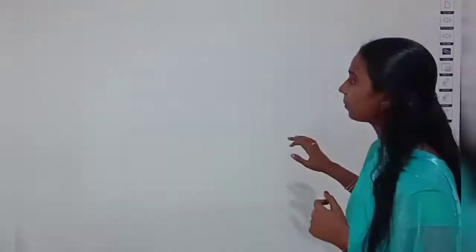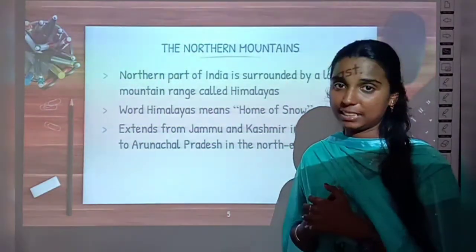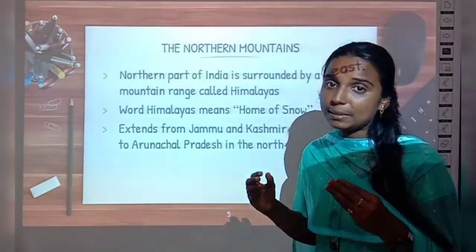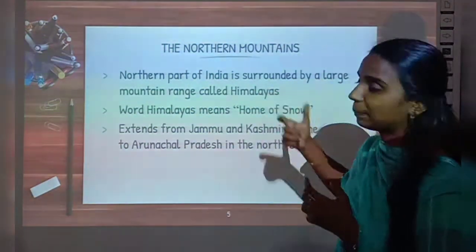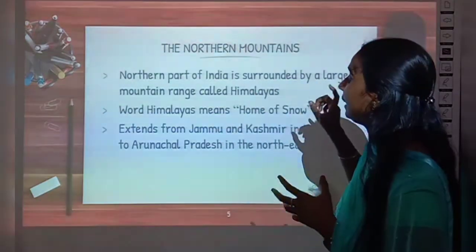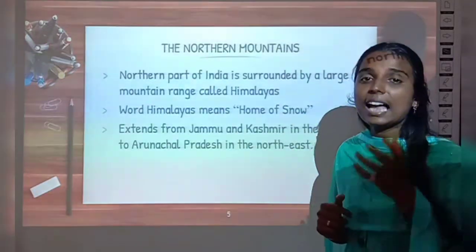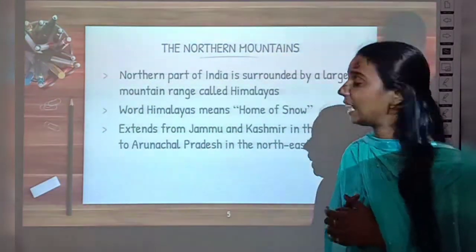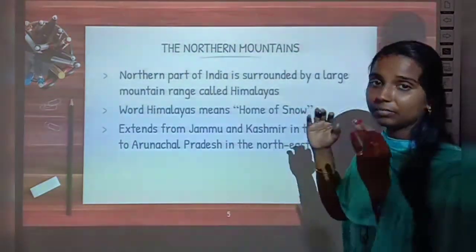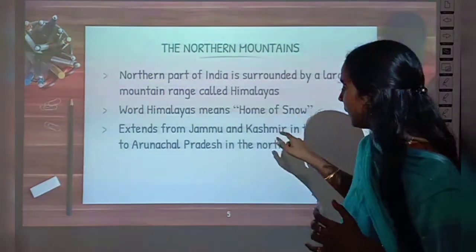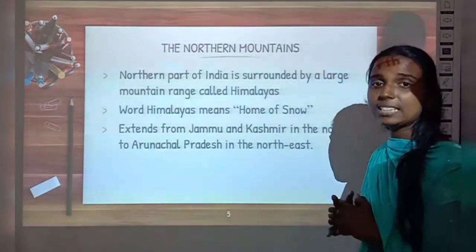Now let us recall the Northern Mountains, what we discussed in our previous class. Which mountain do we have in the northern part of our country? We have the Himalayas, right? The northern part of India is bordered by a very large mountain range called the Himalayas. What is the meaning of the word Himalayas? It means home of snow, fully covered with snow. And where does it start? It starts from Jammu and Kashmir in the north, and it extends to Arunachal Pradesh in the east.